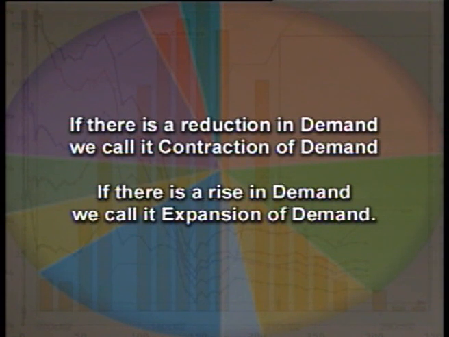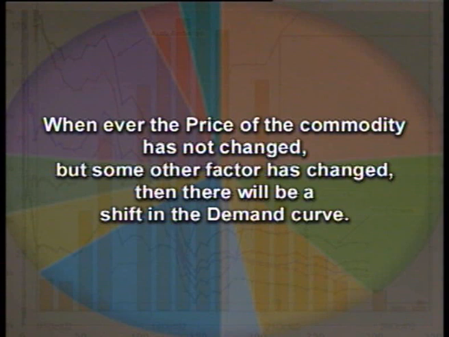In the same manner, whenever there is a change in the other factors, the price may not change, but other factors also may change. So, when we assume that the price of the commodity has not changed, but some other factor has changed, then there will be a shift in the demand curve. When there is a shift in the demand curve upwards, then we call it increase in demand.